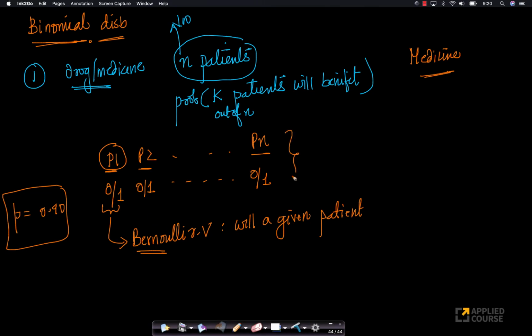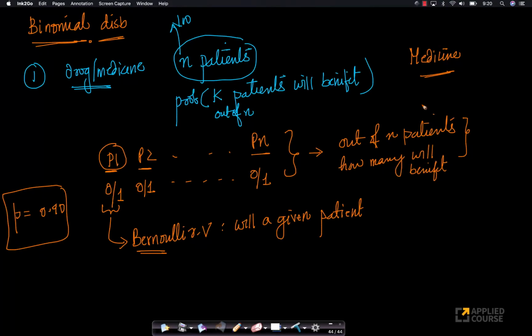But the other way of asking is, out of n patients, will K patients benefit? This does not have 2 outcomes. Look at this: instead of asking will K benefit, ask out of n patients, how many will benefit? This is another way of asking.